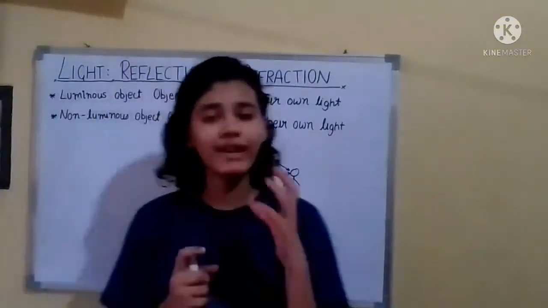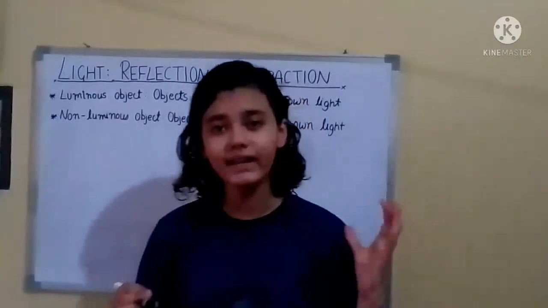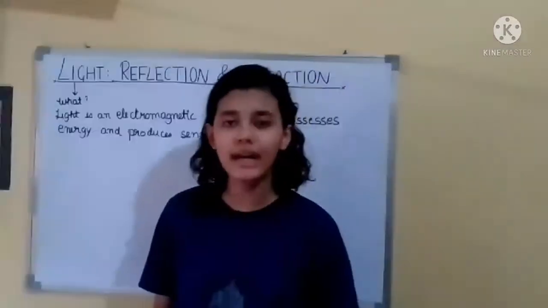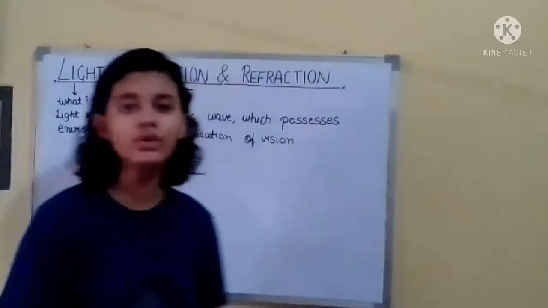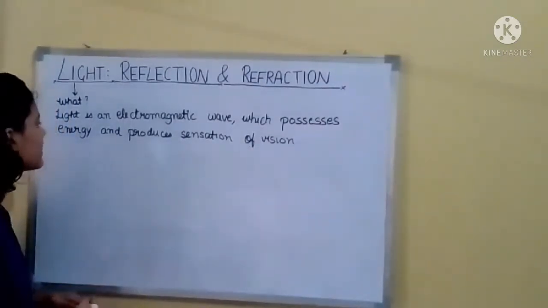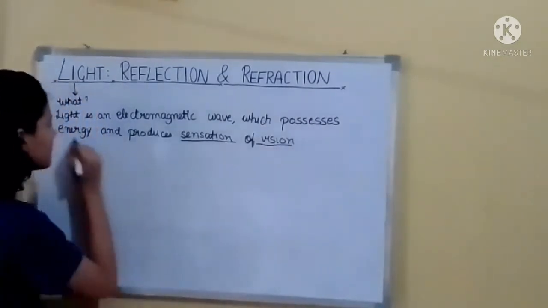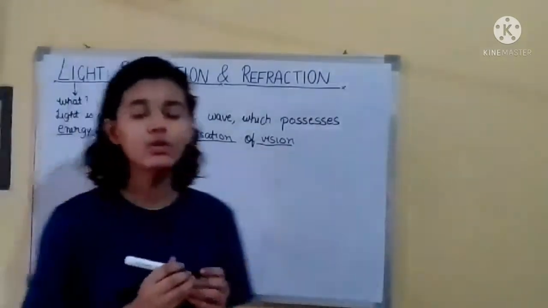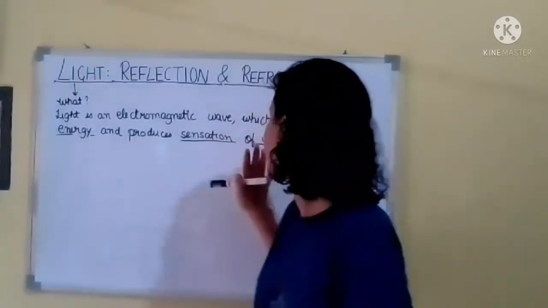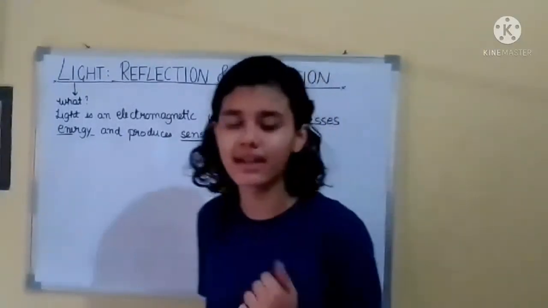And whenever light strikes any object, it is reflected back. Now what is light? Light is an electromagnetic wave which possesses energy and produces the sensation of vision. So light is a wave that has energy, and because of it we can see.